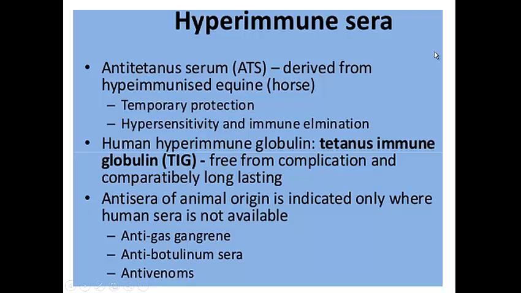Normally, antisera of animal origin is indicated only where human sera is not available. Human blood sera is injected to prevent such bacterial infections. However, this is an antibody, all right? We are producing it directly against the bacteria or any microbes that harm our body.